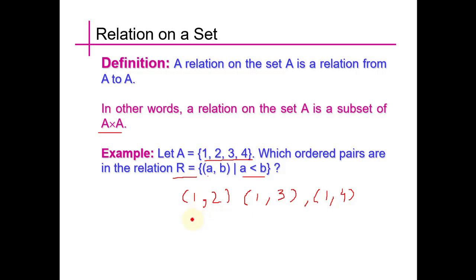So 2 and 3 will be related, just like 2 and 4 will also be related, and 3 is not related to itself, and 3 is not related to 1, 2 and itself, and we have 3 is related to 4. So these will be the members in that relation.